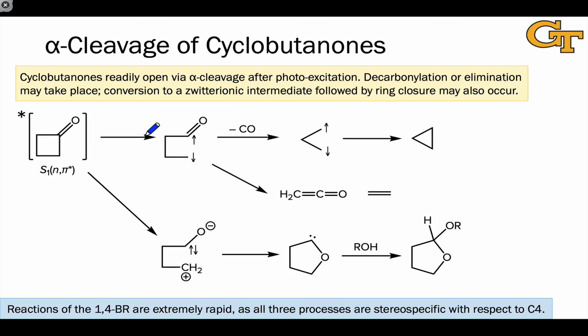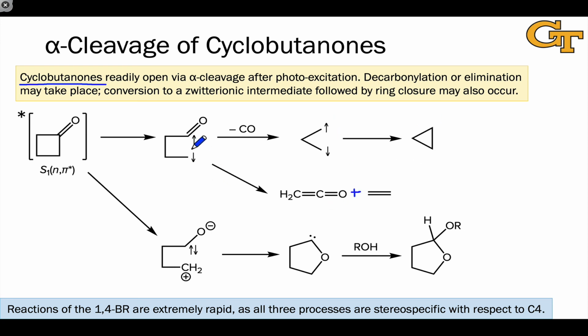To close talking about alpha cleavage, I would be remiss if I didn't mention the fact that cyclobutanones undergo famously rapid alpha cleavage reactions due to the ring strain associated with this four-membered ring, and so they readily open to form diradicals via alpha cleavage following photoexcitation. Singlet excited cyclobutanone in its n pi star state opens to a singlet diradical structure. This can lose carbon monoxide to form ultimately cyclopropane after radical-radical coupling.